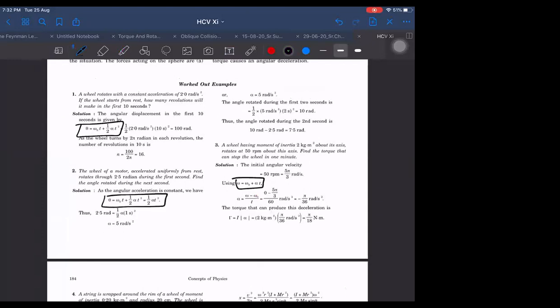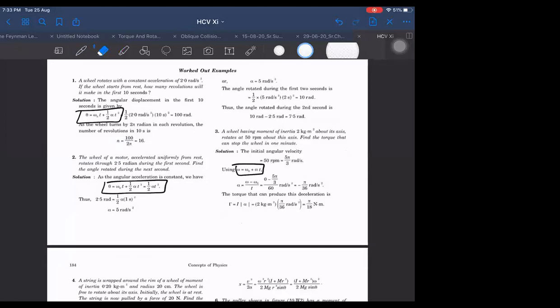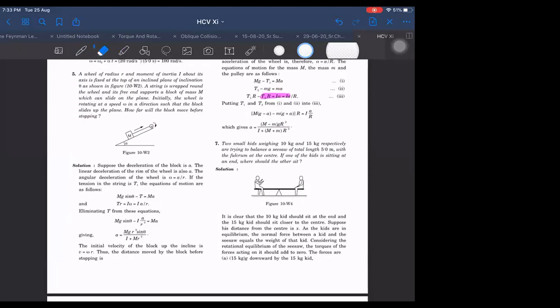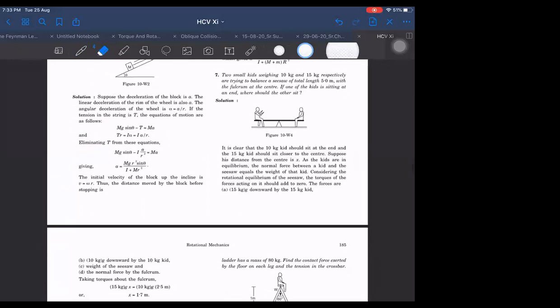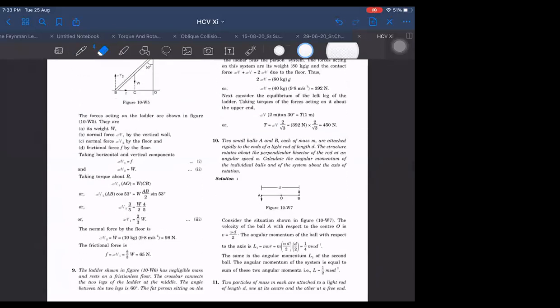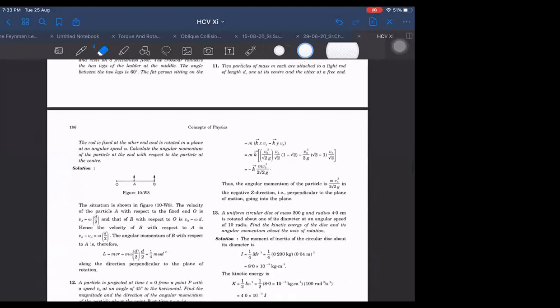This kind of questions you can do because it does not involve tau equal to moment of inertia into alpha. Whenever they use that, you don't have to do it. Second part of this you don't have to do. But if it is just based on finding omega or alpha, sometimes it can be done. This you don't have to do because you can see clearly here that alpha is found in terms of moment of inertia. That is not in the syllabus for this week. Question number 7 we don't have to do, I think. 8th you can do, 9th you can do, 10th one you don't have to do.